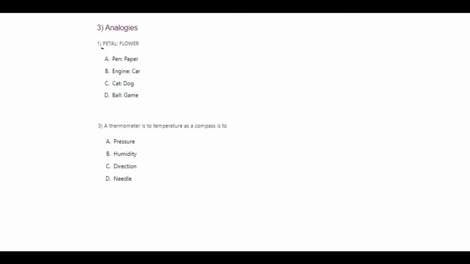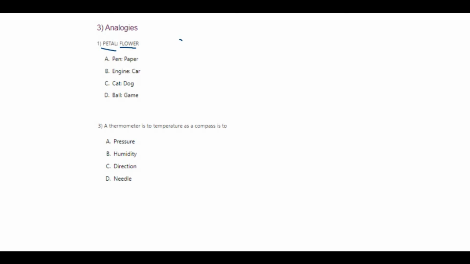Okay. So next come analogies. Analogies is nothing but similar, not similar also, it means the closest meaningful sentence. So let's see, we have a question here: petal, flower. In a flower we obviously have a petal. So when you see the options, you won't be able to identify what answer is going to come into your series to make it the correct option. So in this case you have to look at your options.